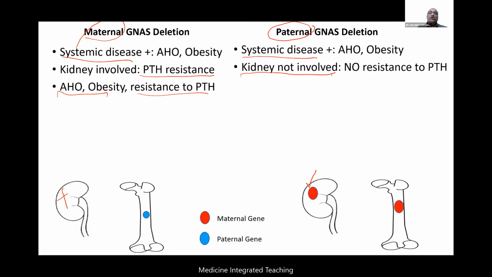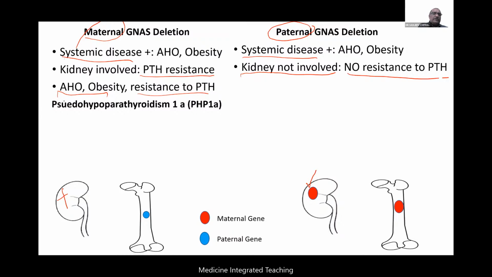Why? Because the active copy was the maternal copy and the deletion has happened in the paternal one. So there will be no resistance to the PTH in the kidney. Basically, the very important word: no resistance to PTH in the kidney. And that is the difference. These are two different diseases, we call them.